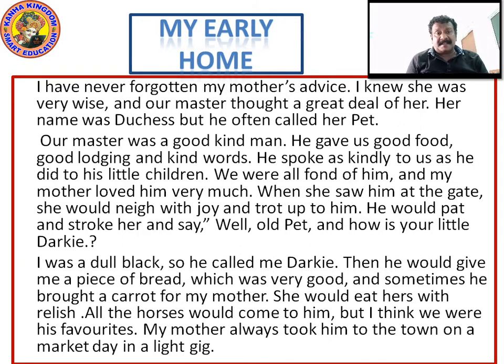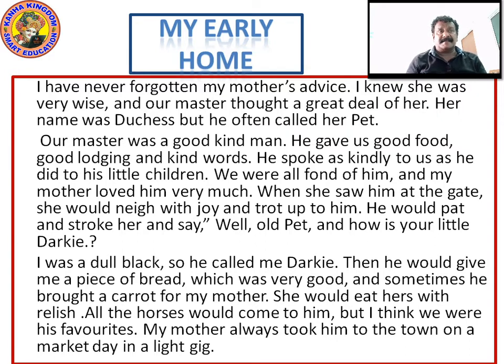I was dull black, so he called me darky. Then he would give me a piece of bread, which was very good, and sometimes he bought a carrot for my mother. She would eat hers with relish. All the horses would come to him, but I think we were his favorites. My mother always took him to the town on the market day in the light gig.